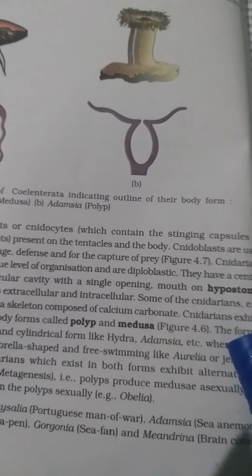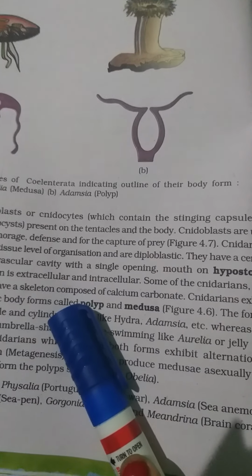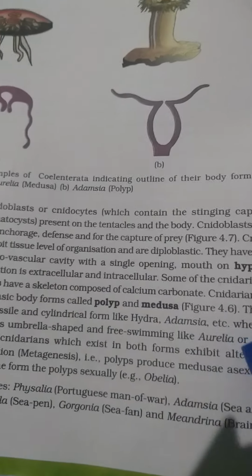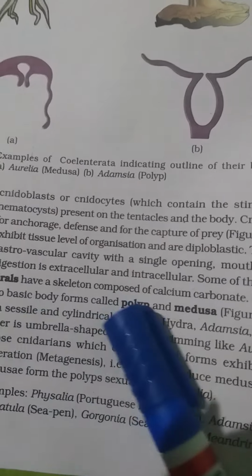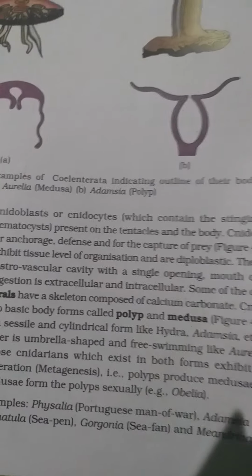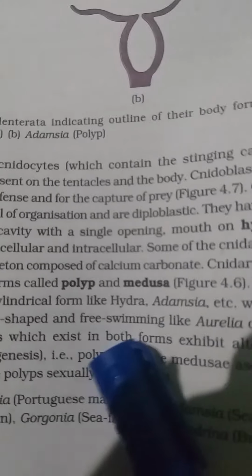Then they have a gastrovascular cavity with a single opening that serves as both mouth and anus. The mouth is the hypostome. Digestion is extracellular and intracellular. Some of the cnidarians are corals, and their skeleton is composed of calcium carbonate. Cnidarians exhibit two basic forms, polyp and medusa.